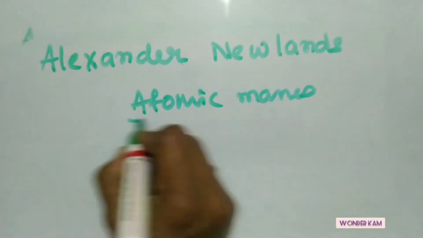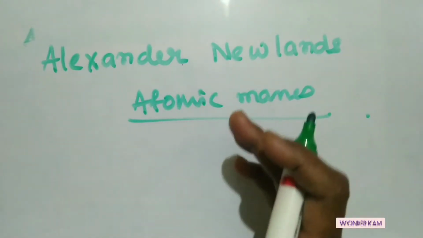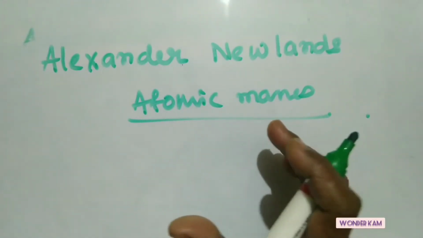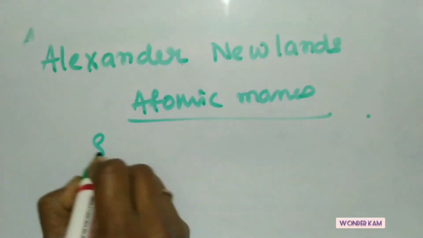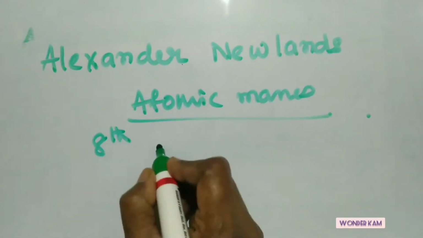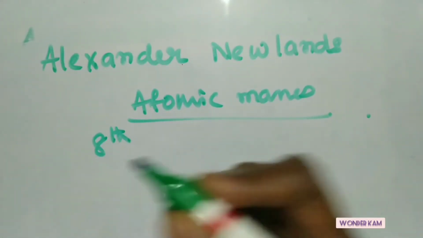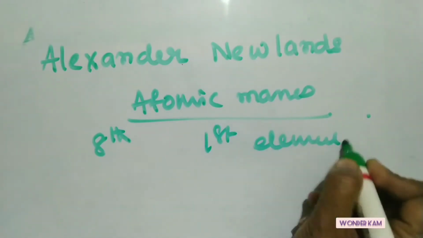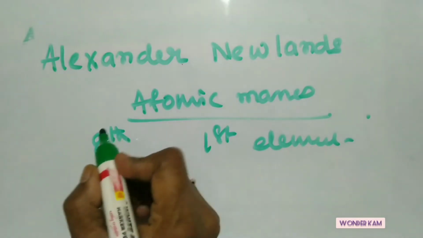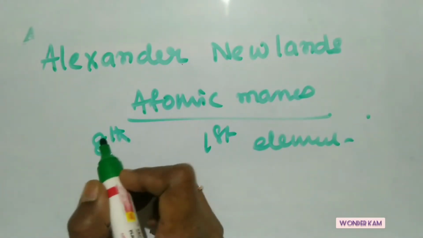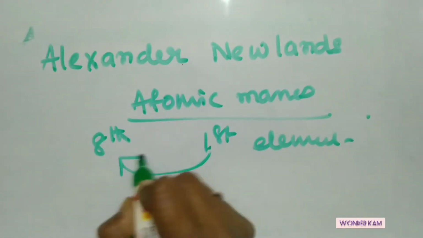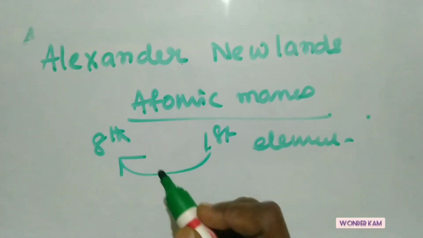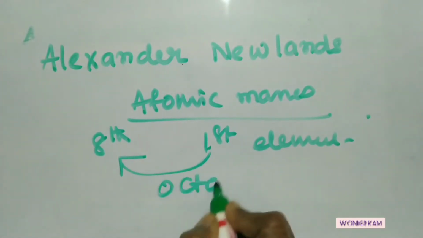His arrangement was in such a way that the properties of every eighth element are similar to that of the first element of the series. This is just like the resemblance of the first and the eighth notes in an octave of music.